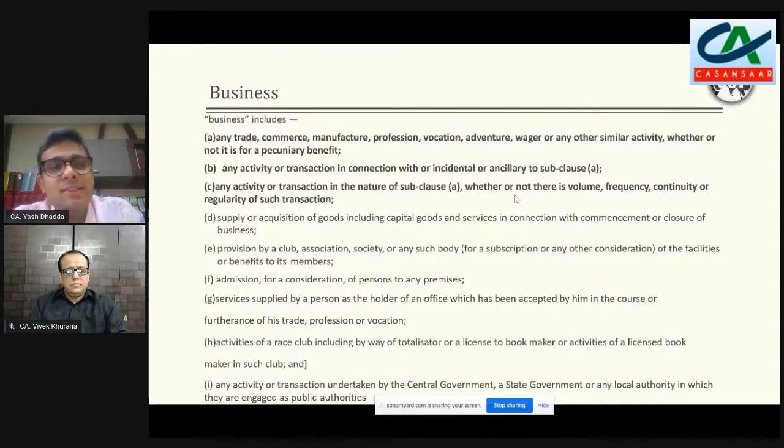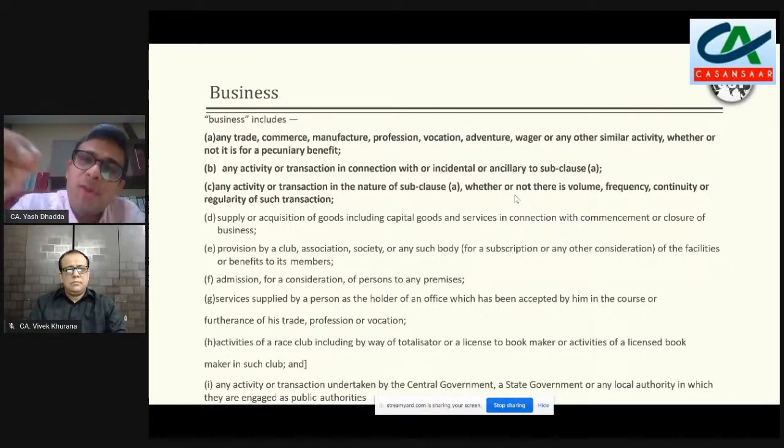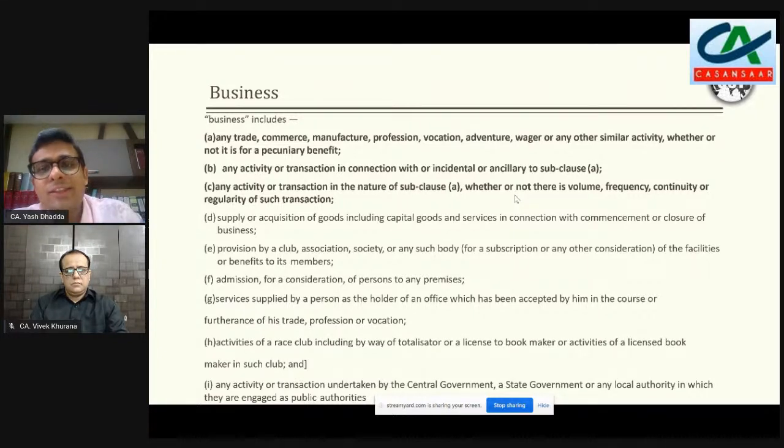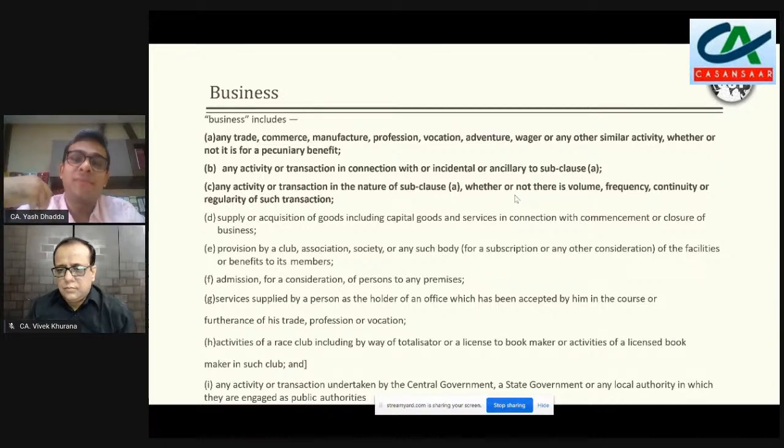Somebody might put an argument that the jewelry the housewife has given, let's try to put that in C, any activity or a transaction in the nature of subclause A, whether or not there is volume, frequency, continuity or regularity of such transaction. But the answer to that would be no. And that's what CBIC has also said, for a very simple reason that to come in C also, the transaction has to be in the nature of A. And in A, the transactions are written as trade, commerce, manufacture, profession, vocation. So can you really say that if I have given my personal assets to anybody else, can I really say that is commerce or trade?